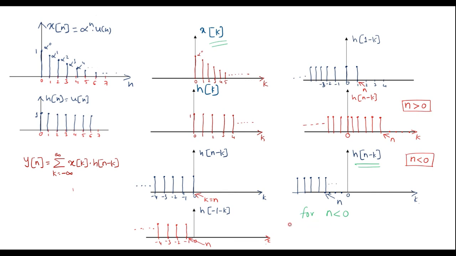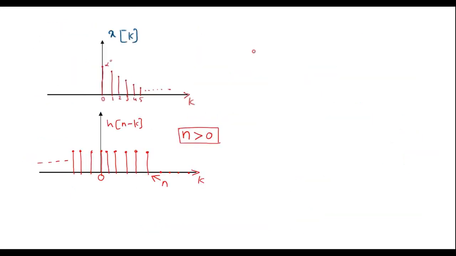Therefore, we can write y of n is equal to x of k h of n minus k is equal to 0. Therefore, y of n is equal to 0 for n is less than 0. Now let's try to calculate y of n value when n value is greater than or equal to 0. Now we'll consider the case 2 where n is greater than or equal to 0.